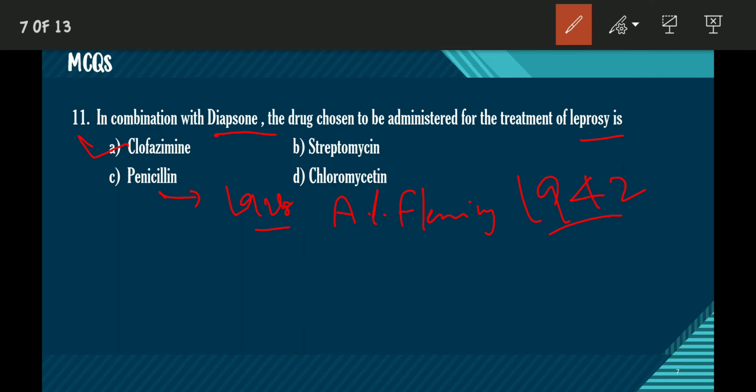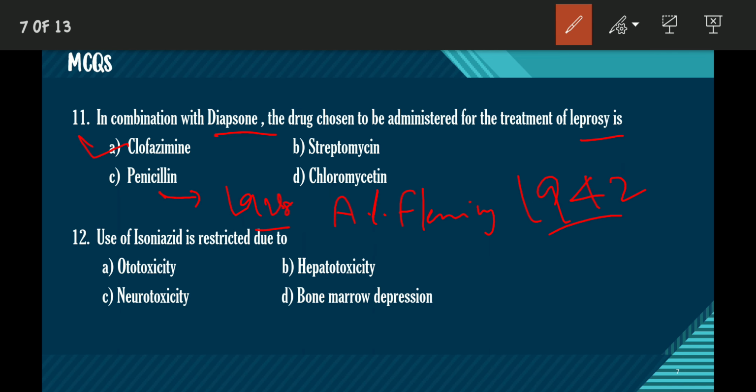The next question. The use of isoniazid is restricted due to which side effect? Which side effect can we observe mostly in the case of isoniazid? Isoniazid is used to treat tuberculosis. But a major side effect in the use of isoniazid is hepatotoxicity. What is hepatotoxicity? The injury caused to the liver due to exposure to some drugs. This is called hepatotoxicity. So isoniazid may lead to hepatotoxicity, so its use has been restricted.